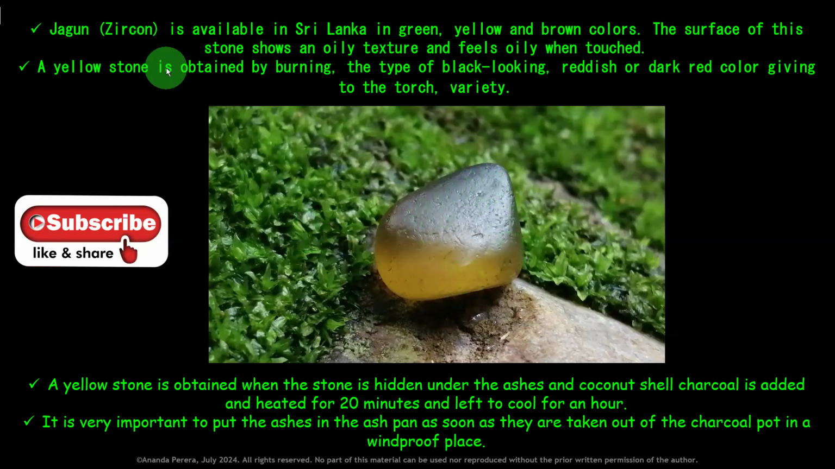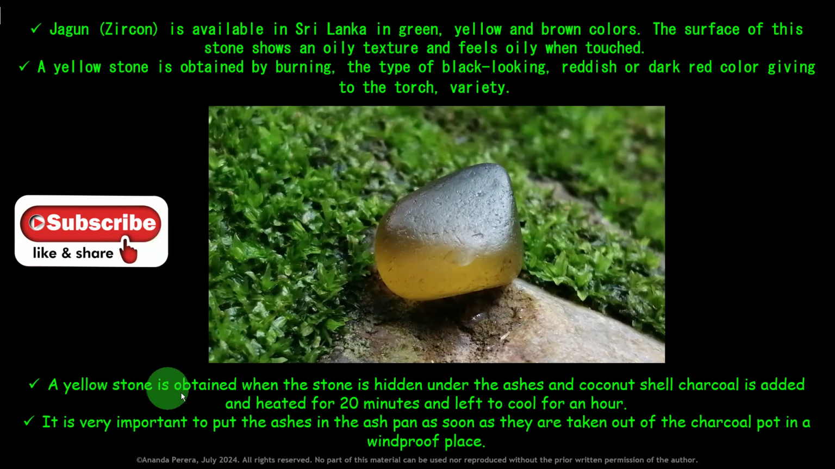A yellow stone is obtained by burning. Yellow zircon can be made by burning. The type that looks blackish, reddish or dark red in color given to the torch is the variety for burning. Remember that a yellow stone is obtained by burning.